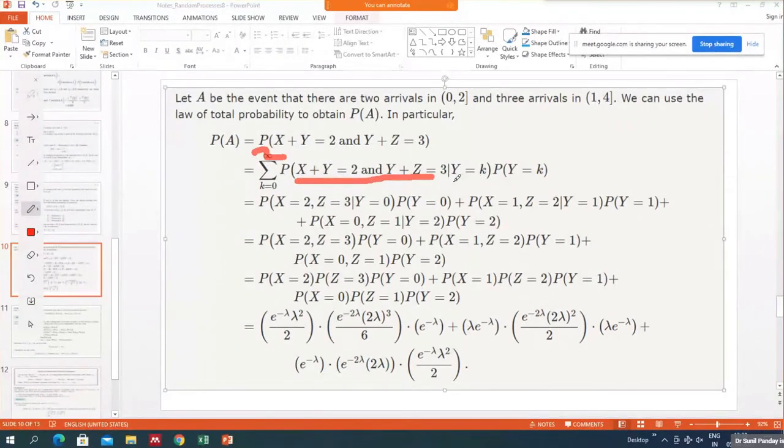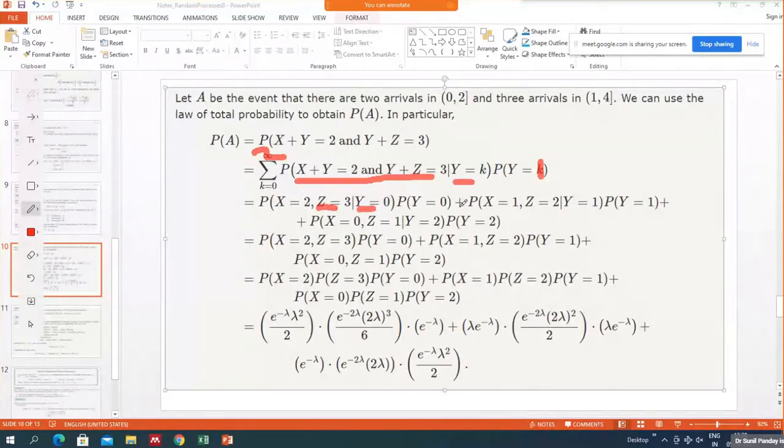So we write first x equals 2, because when this k is 0, it means x equals 2, because y is 0, and here y is also 0, so z equal to 3 and y equal to 0.